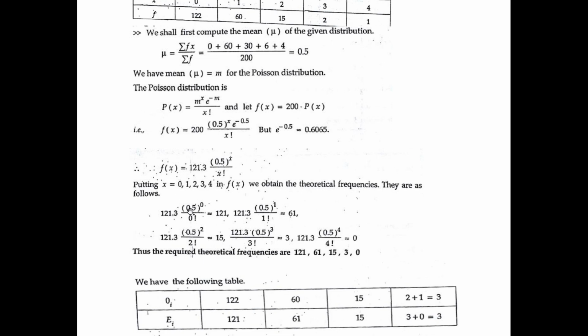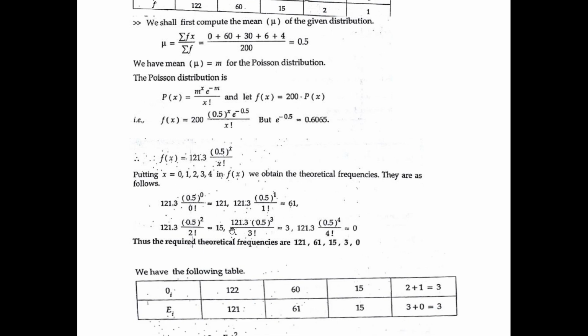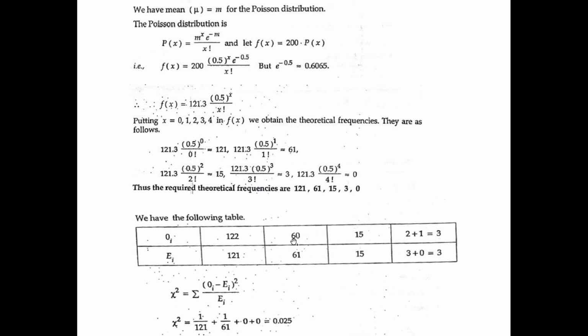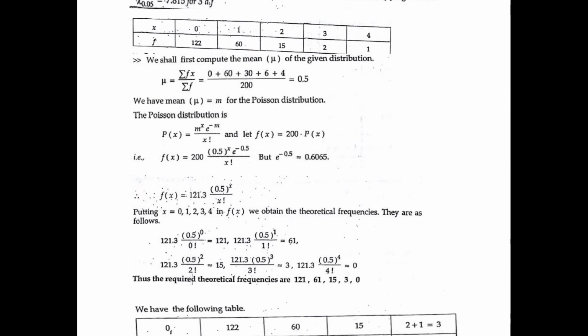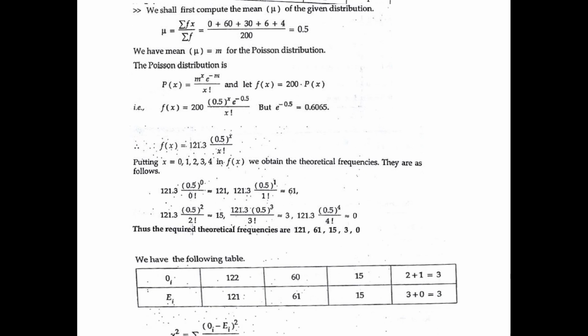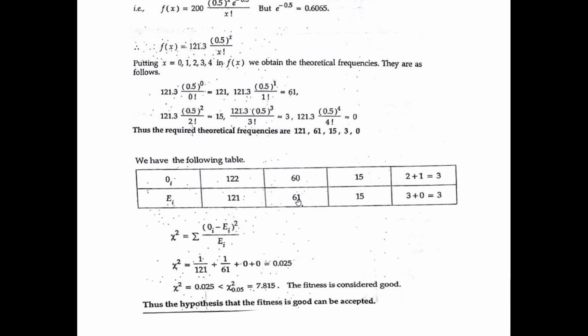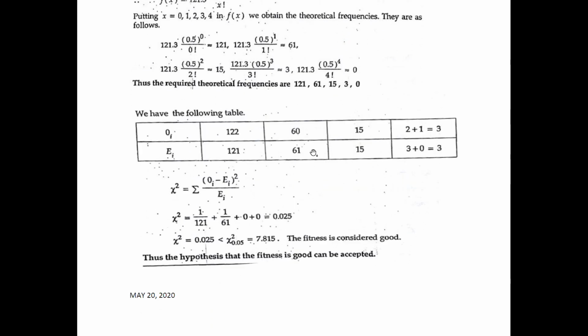For these different values of x, when we calculate it, we get the theoretical frequencies as 121, 61, 15, 3 and 0. Here we have the observed frequencies 122, 60, 15, 2 and 1. Then here we have 121, 61, 15, 3 and 0.